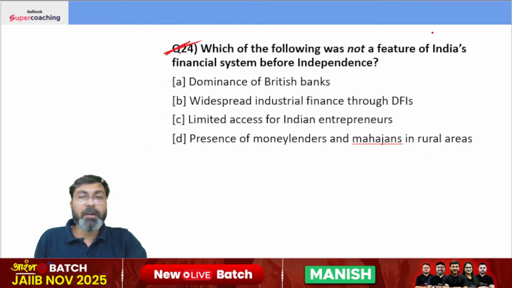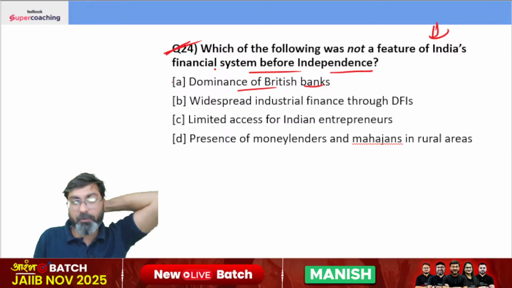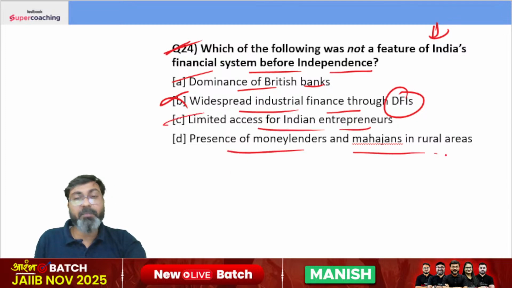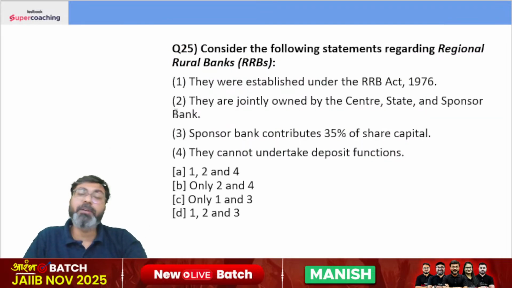Which of the following was not a feature of India's financial system before independence? The not a feature. Okay. Dominance of British banks, of course it was there. Widespread industrial finance through DFIs. No brother, industrial finance was not there at all at that time. Limited access for Indian entrepreneurs and presence of money lenders and mahajans in rural areas. So widespread industrial finance through DFIs was not one of the features of India's financial system before independence. Okay. Industrial financing started only after independence with the establishment of IFCI.